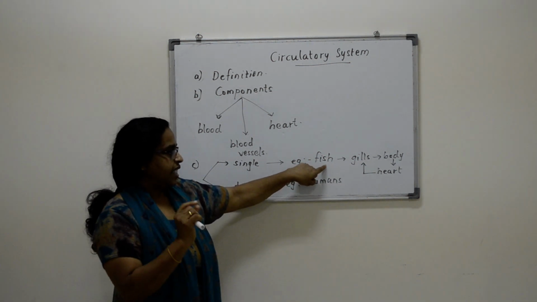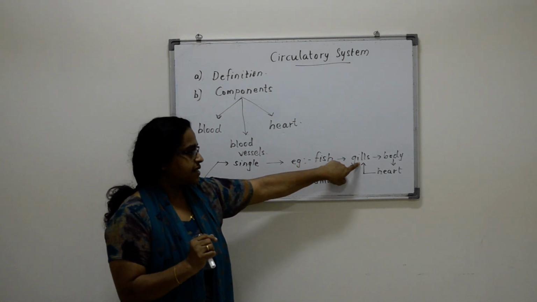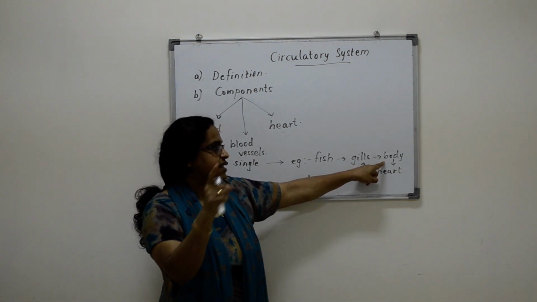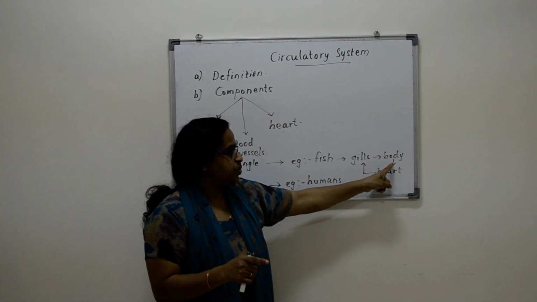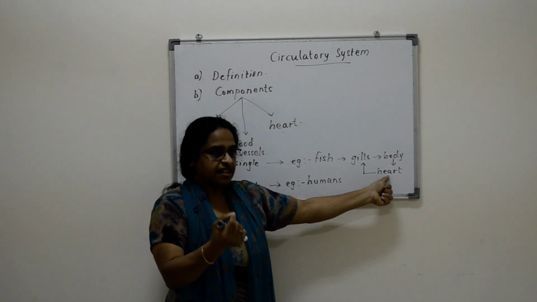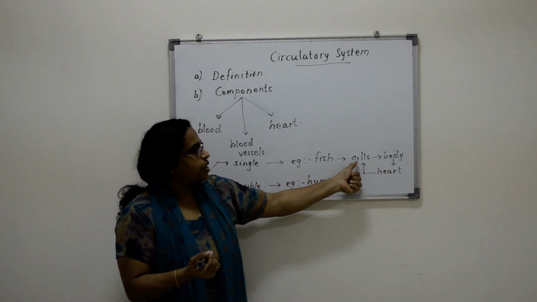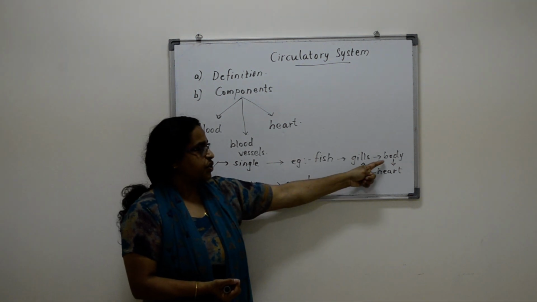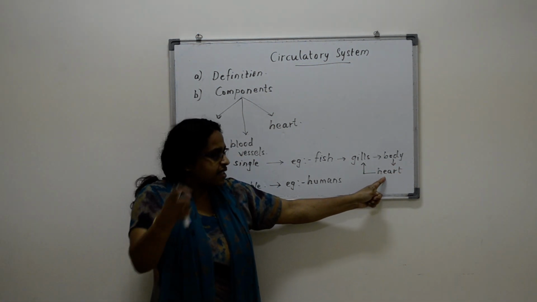The fish extracts oxygen from the water through gills, and it directly goes into the blood, and the blood circulates the oxygen throughout the body tissues, and from the body tissues it collects the carbon dioxide and goes to the heart. That means the deoxygenated blood enters into the heart, and from the heart it goes back to the gills. So this is single circulation. You can see here only once it passes through the heart on its complete circulation.